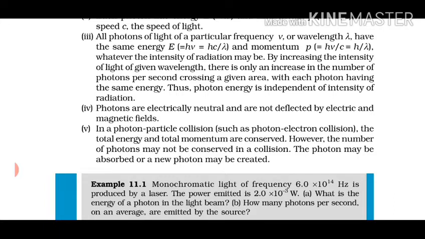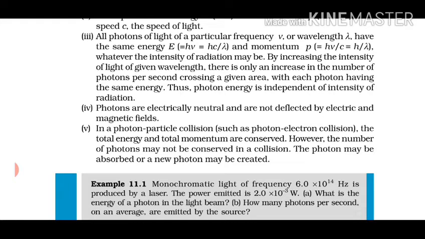Total energy and total momentum are always conserved. However, the number of photons may not be conserved, meaning the electron can completely absorb the photon, or a new photon may be created in a photon-particle collision.